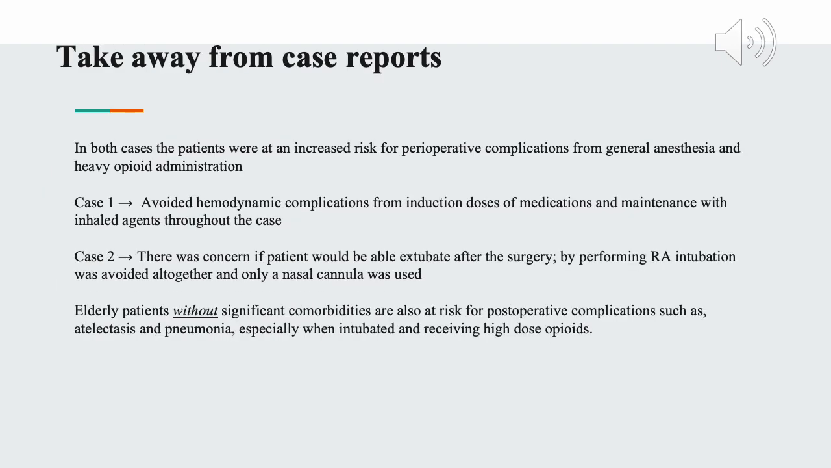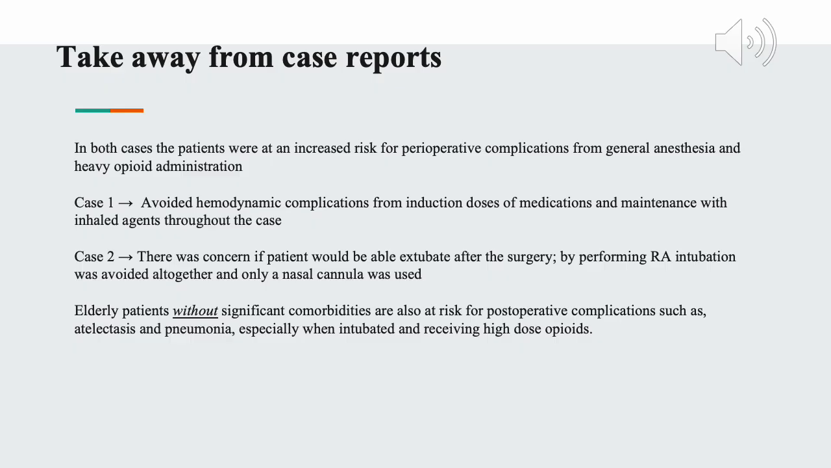Both of these cases that we just talked about, the patients were at an increased risk for peri-op complications from receiving general, being intubated, and just receiving the heavy opioids. Case 1, by doing the regional, they were able to avoid the hemodynamic complications. They didn't have to get the big doses of induction medications. They also did not have to get managed with inhaled agents. Both of those can cause hemodynamic issues, especially in a patient with cardiac issues.